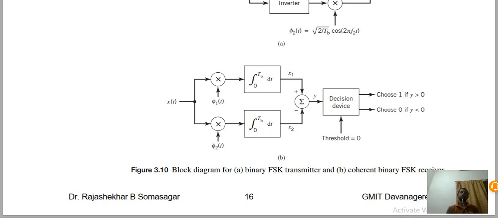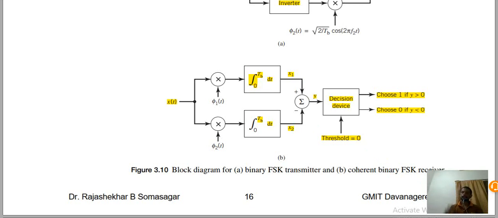Based on the symbols, these two frequencies are synchronized and given to the correlator or integrator, that is root Eb, integration from 0 to Tb dt, and x1 and x2 are the random variables, which are the correlated product values.